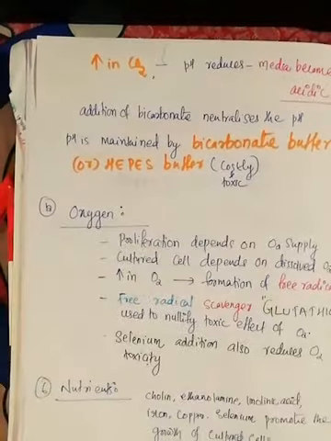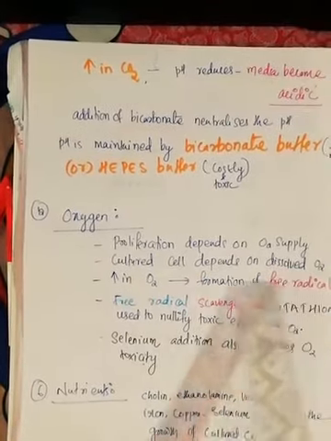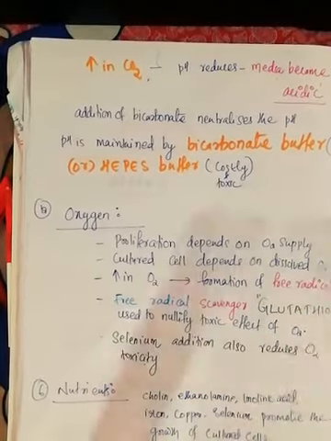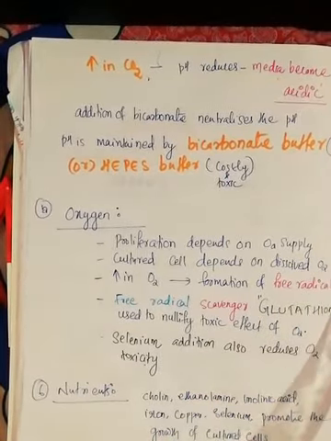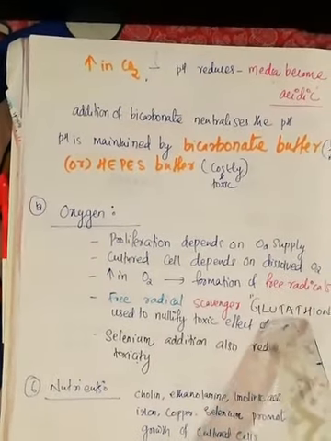Next one is oxygen, which is very important. Proliferation of the cells completely depends on the oxygen supply. Cultured cells depend on the dissolved oxygen. In the media, dissolved oxygen will be there, which will be utilized by the cells. Too much oxygen concentration is also not good.